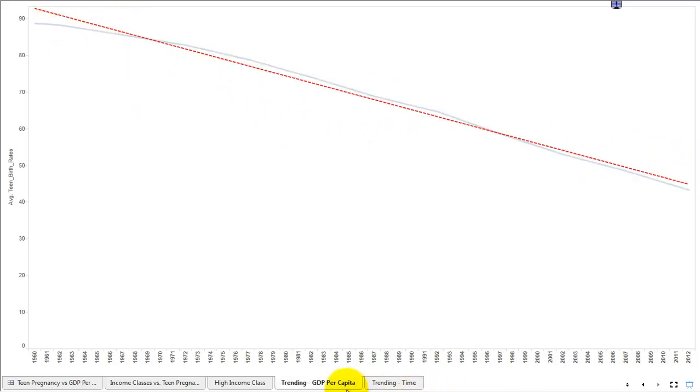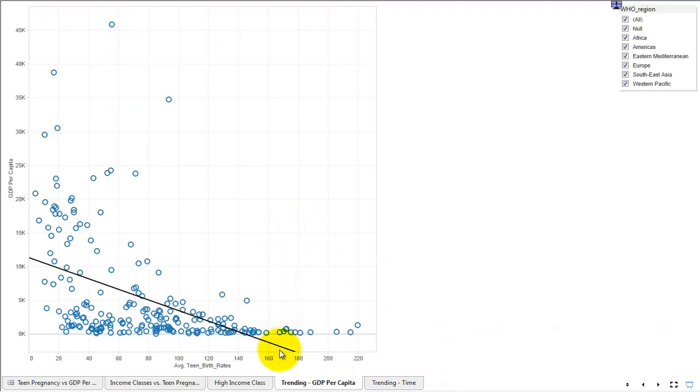And actually, we should go back here. This doesn't necessarily mean there isn't a relationship between GDP per capita and average teen birth rate. That just means there's not a linear trend based off the data sets that we currently have. There may be a logarithmic trend. There may be different types of regressions you can perform that better assess, when you change GDP per capita, what is the impact on average teen birth rates.